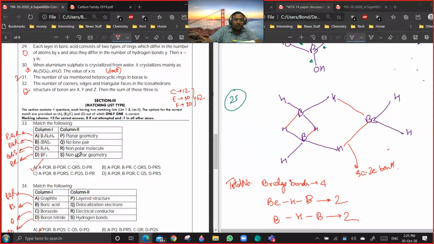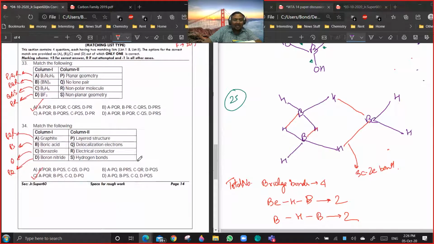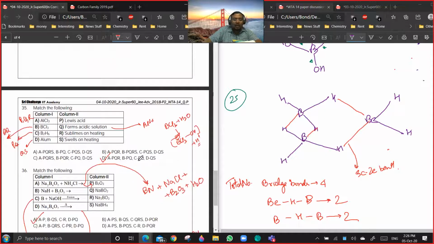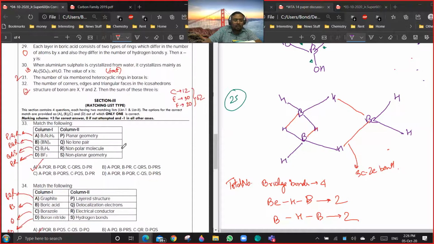For example, P and S cannot be together. So wherever P and S are there, those options are not correct. Are you getting a point? Yes or no? So you see, option D is having P and S, so it is not possible. B is having P and S, it is not possible. So there is only one option. Are you getting a point? Similarly, these type of things are there. Okay, we can take advantage of these things also. Okay, so this is done.